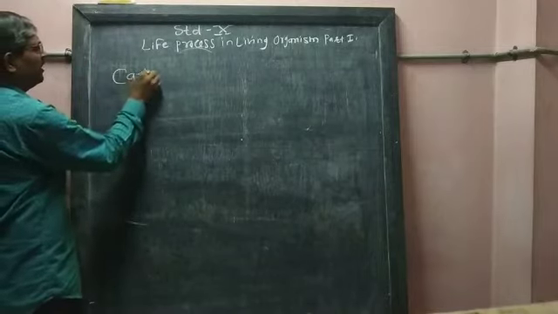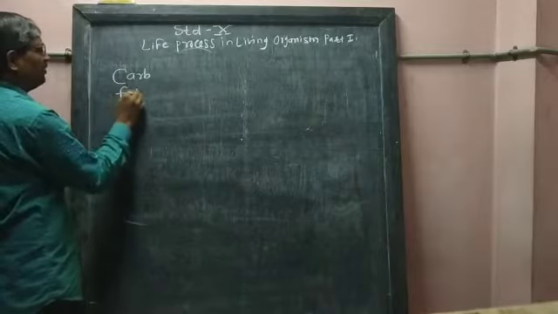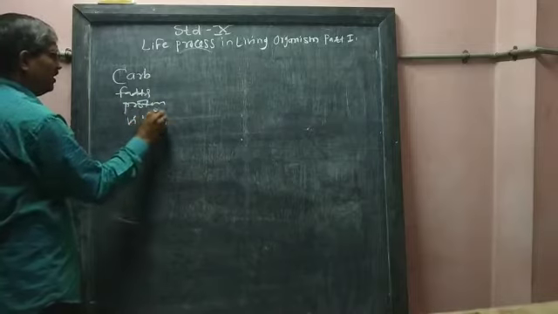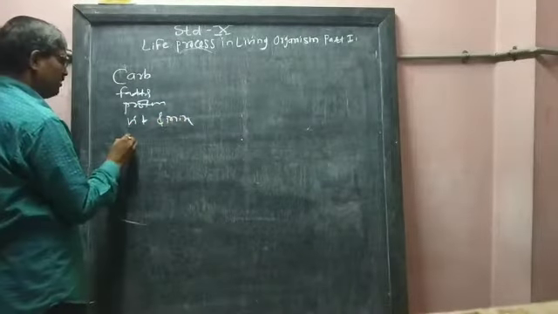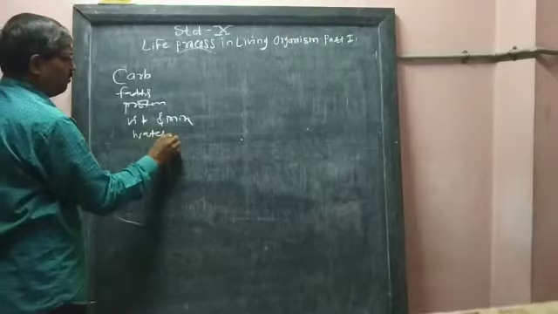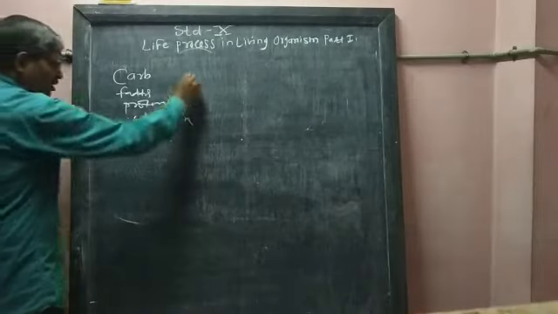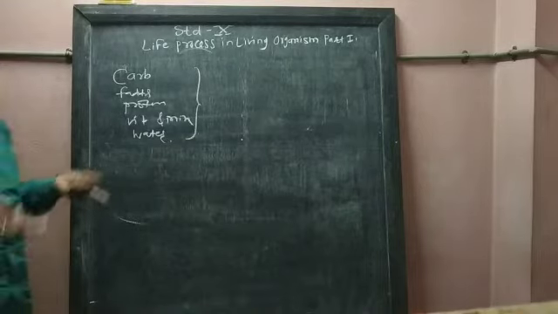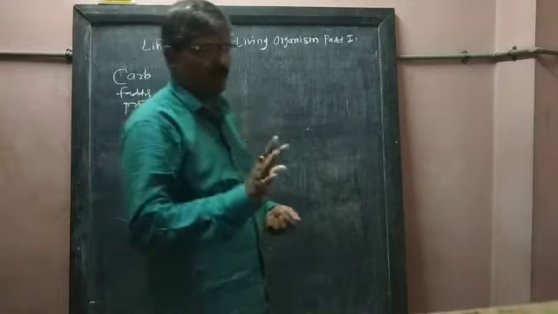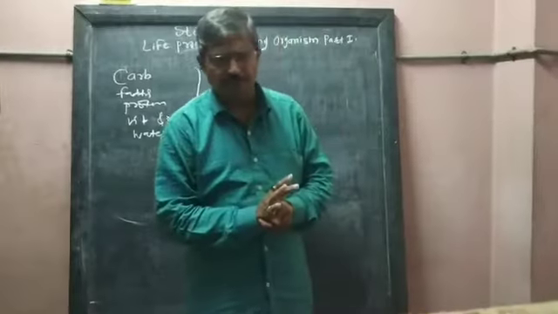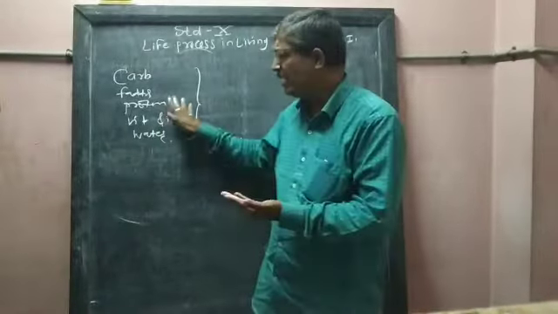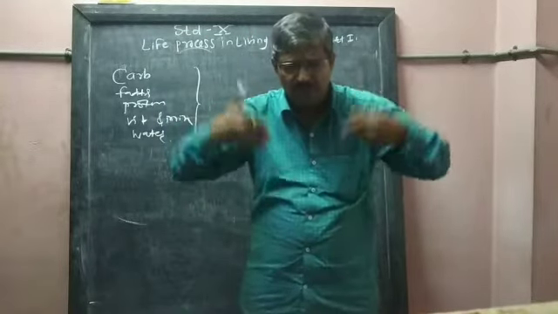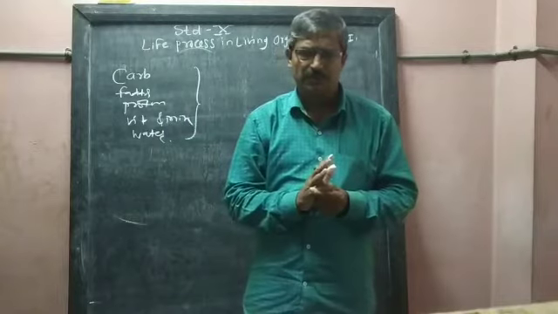There are carbohydrates, fats, proteins, vitamins and minerals, and in sufficient quantity water is also part of the nutrients. All these different kinds of foodstuffs should be taken by a living organism in sufficient quantity. If these components are not taken in proper proportion, then our digestive system or body system can be disturbed.